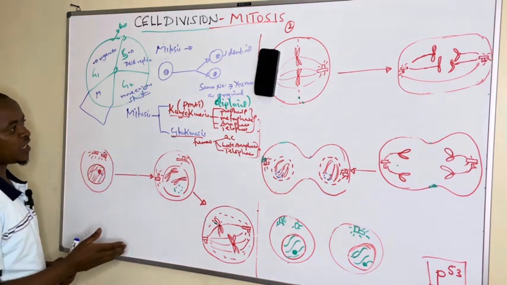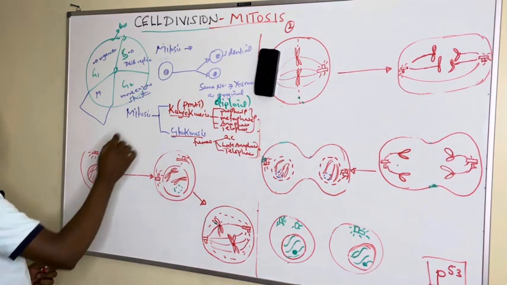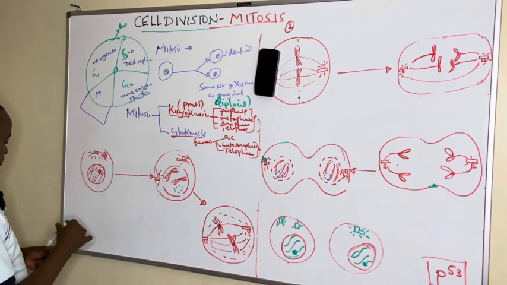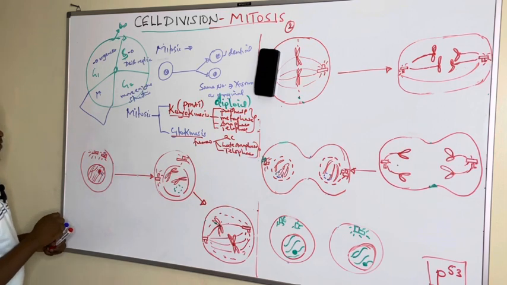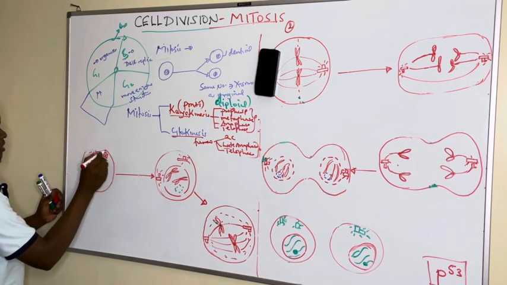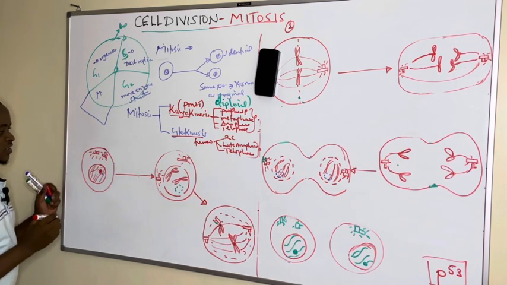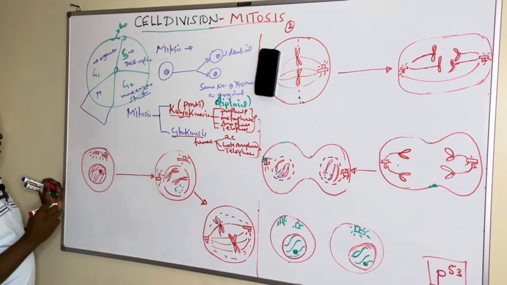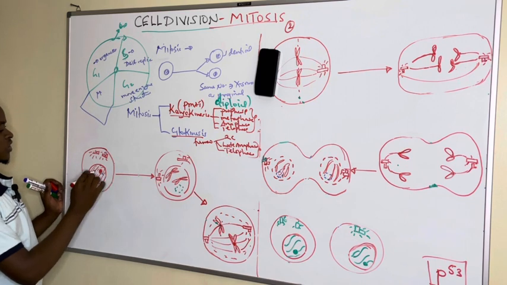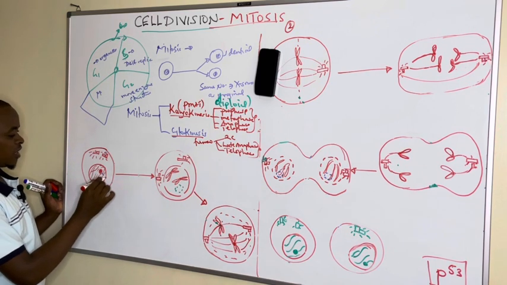So, under the stages of mitosis, we start with the prophase. If we have a cell which has undergone interphase, that is G1, S, and G2 phase, it has the nucleus with the nuclear envelope.